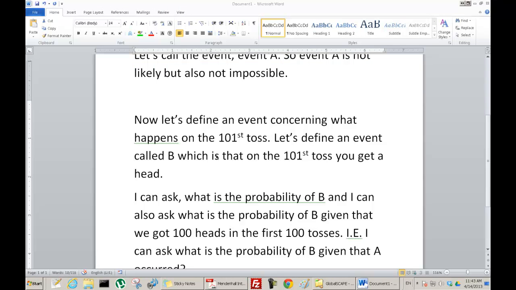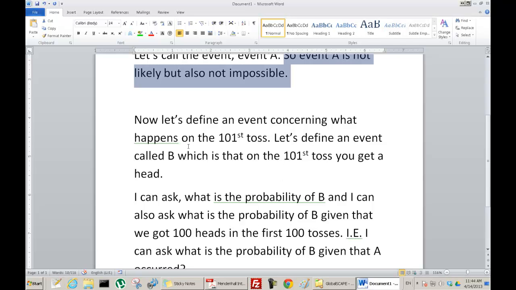I can ask what's the probability of B, and I think everybody would say, if we're just talking about the 101st toss, the probability of heads is a half, just like any other toss.